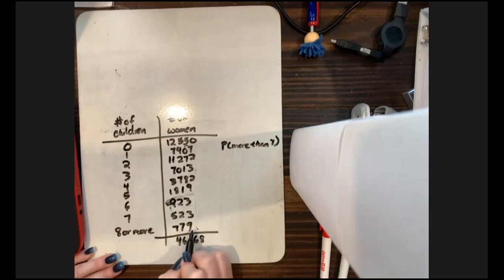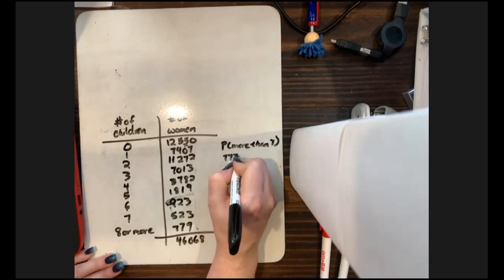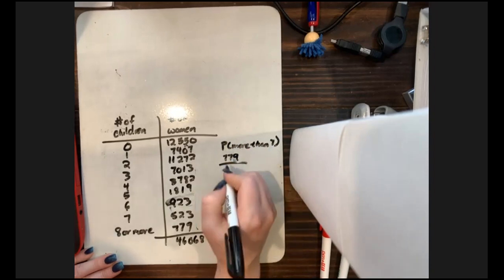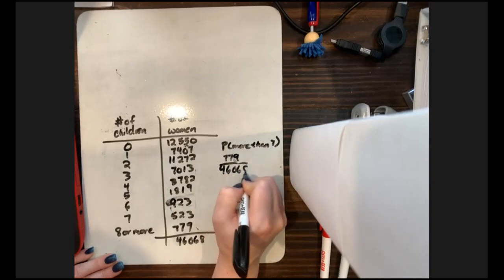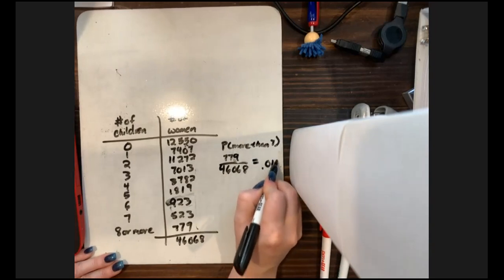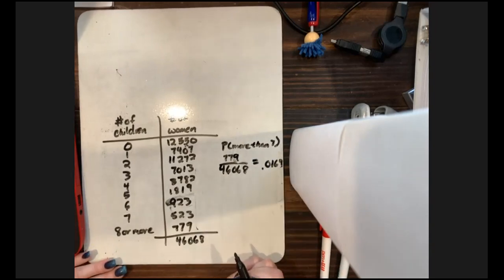Okay, more than 7 is just going to be this last category, so that's 779. Okay, and again, rounded to 4 decimal places, it's 0.0169.